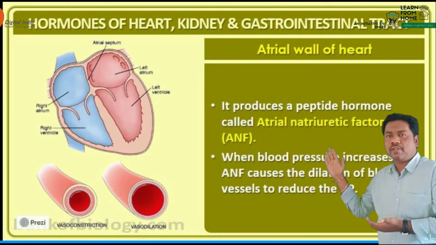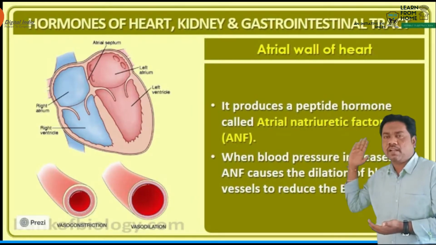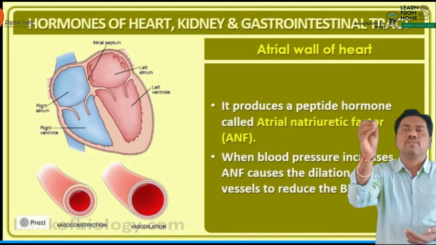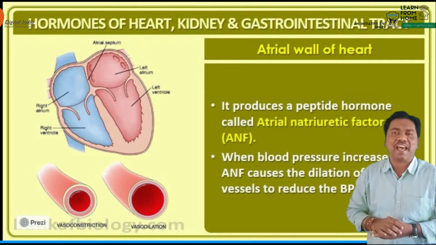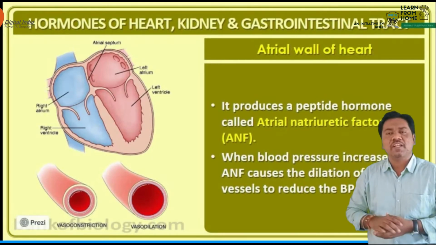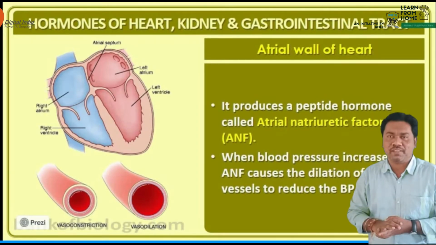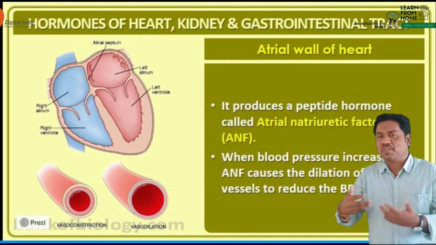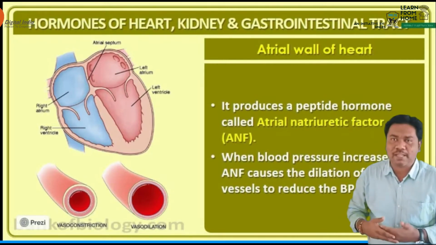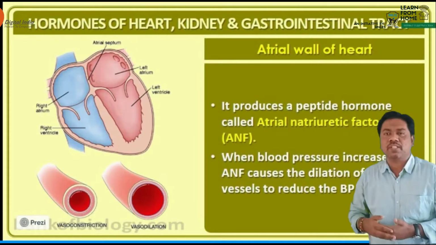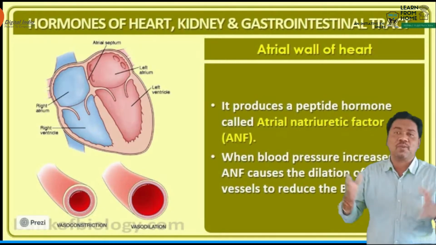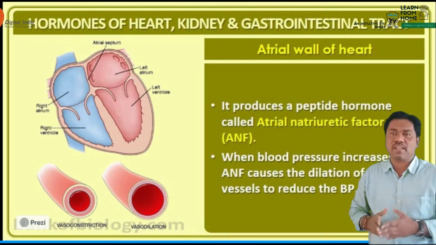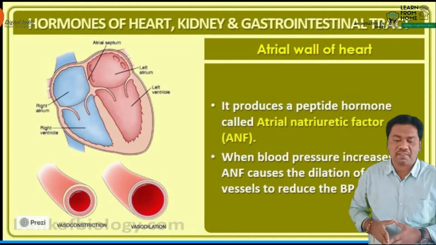The right auricle, or right atrium, contains a specialized structure in its right corner. You know it better as the SAN, the sino-auricular node. It is also known as the pacemaker. Why is it known as a pacemaker? Because it has a self-exciting power. It produces a stimulus, the nerve impulse. That's why it is known as the pacemaker, and it is also known as the heart of the heart. Which is known as the heart of the heart? The SAN.